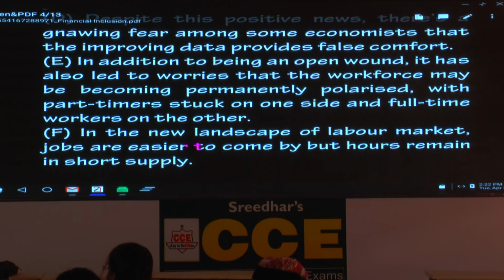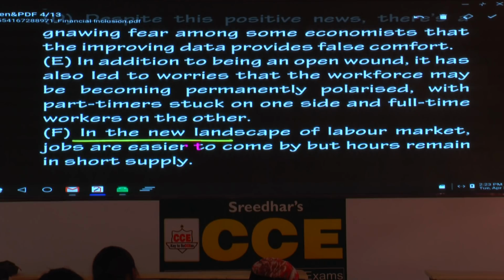Now we'll change the approach today. We'll not take the elimination approach. First we'll see the pairs. Is it okay? So please, first you underline, in the new landscape, please underline F. What is it? In the new landscape of labor market, jobs are easier. Please underline the expression, jobs are easier to come by. Also underline the expression, to come by. But ours remain in short supply.